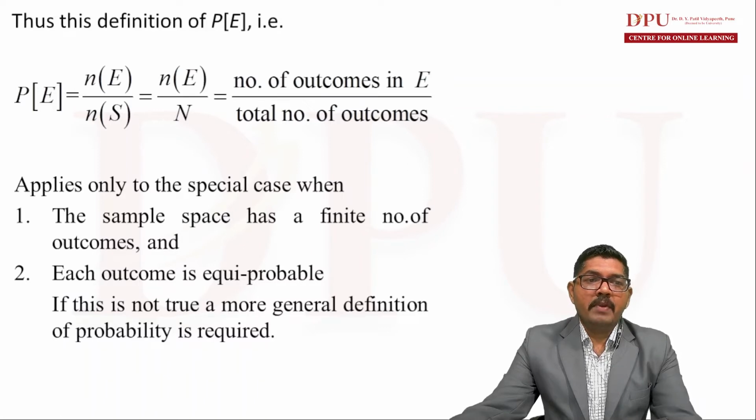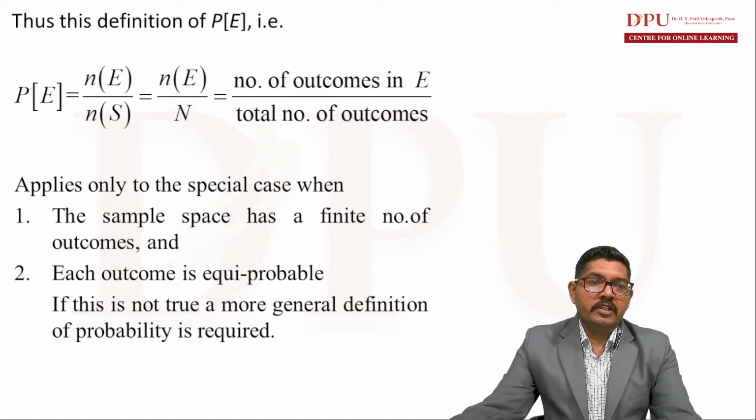This applies to the special case when the sample space has a finite number of outcomes. This formula will not be applicable in case the number of elements in the sample space is infinite. So this is applicable for the finite sample space only.